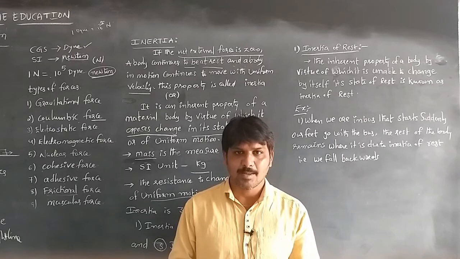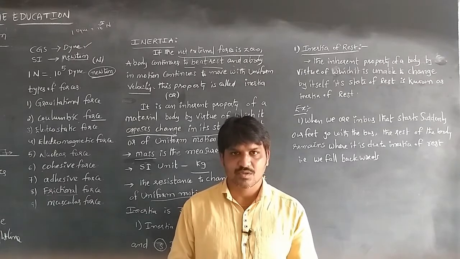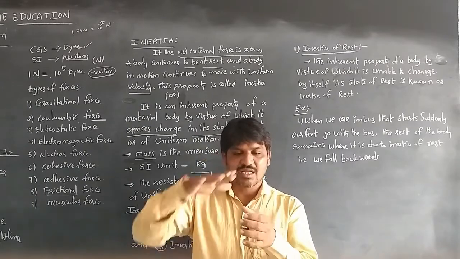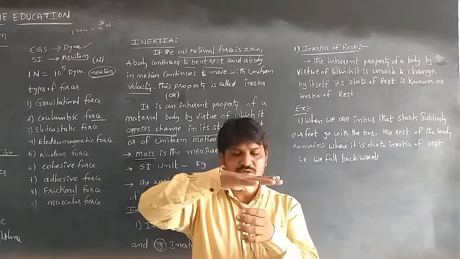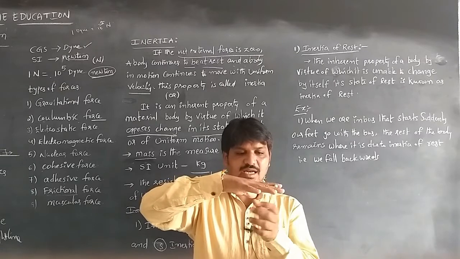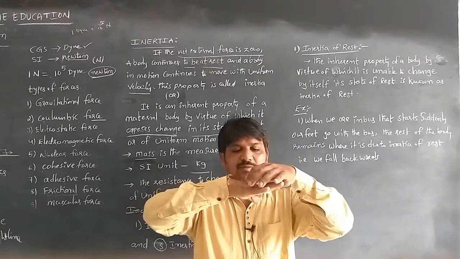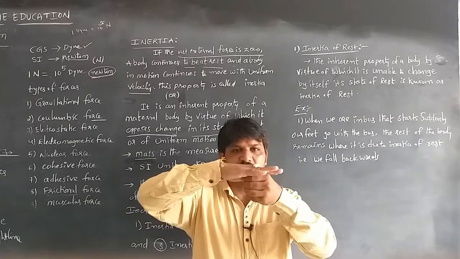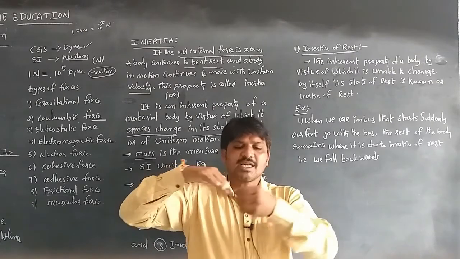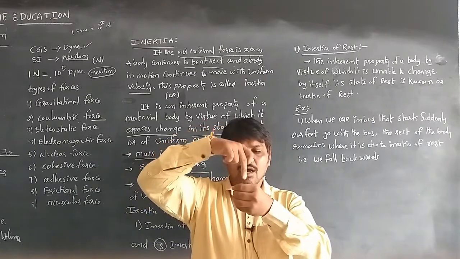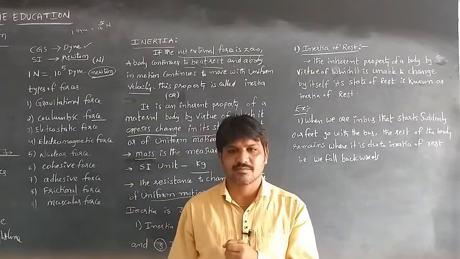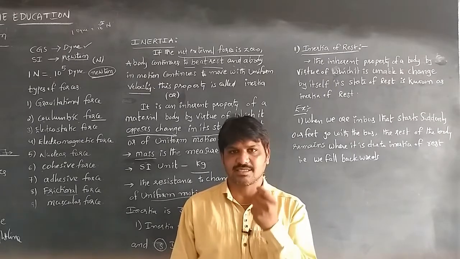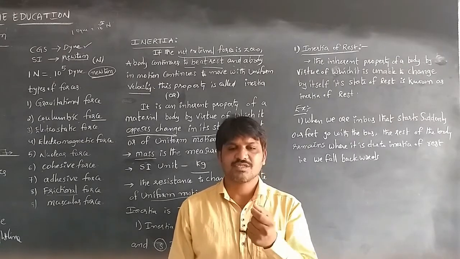Or take a glass, put a flip card on its mouth, and place a coin on the flip card. Then whenever the flip card is pulled suddenly, the coin falls into the glass, because the coin is at rest, which is inertia of rest.